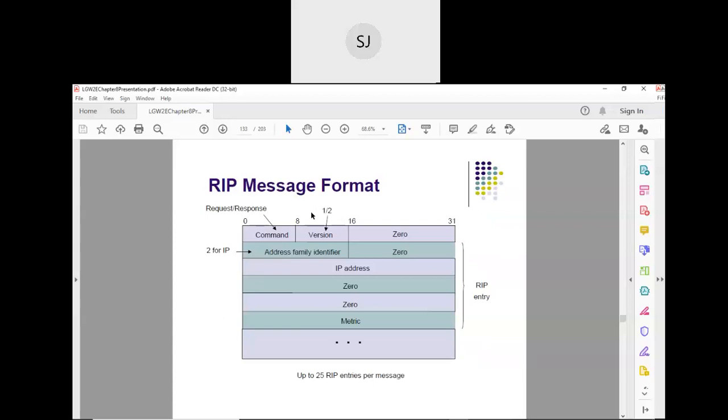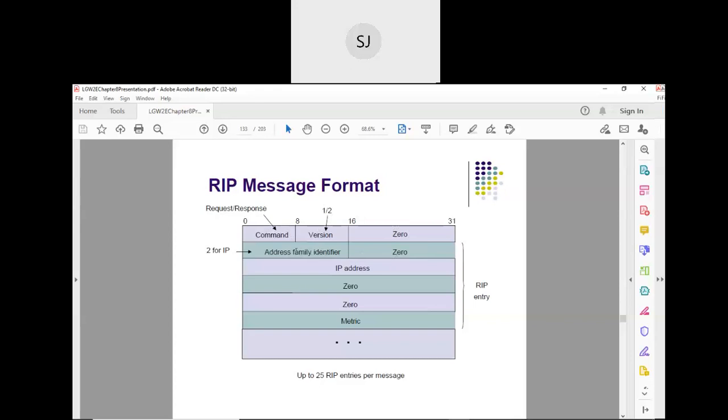See, this is the message format of RIP. Every protocol will have a message format, right? So this is the message format. This is the command field, just to indicate whether it is a request or a response. This is the version. There are two versions, RIP version 1 and RIP version 2, right? Then these are zeros, currently not being used.